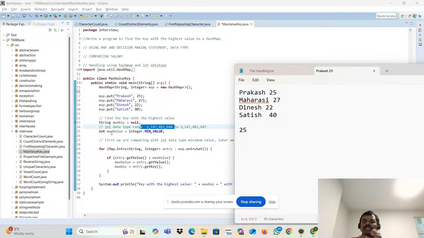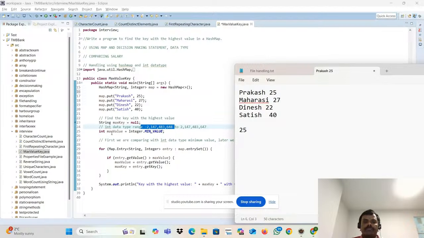So the comparison is starting from the integer data type minimum to Prakash, then Maharasi, then Satish, then Dinesh, then Satish. So this comparison keeps happening. That keeps happening, right? Looping. The comparison is right. Decision making statement. Fetching the value, right?